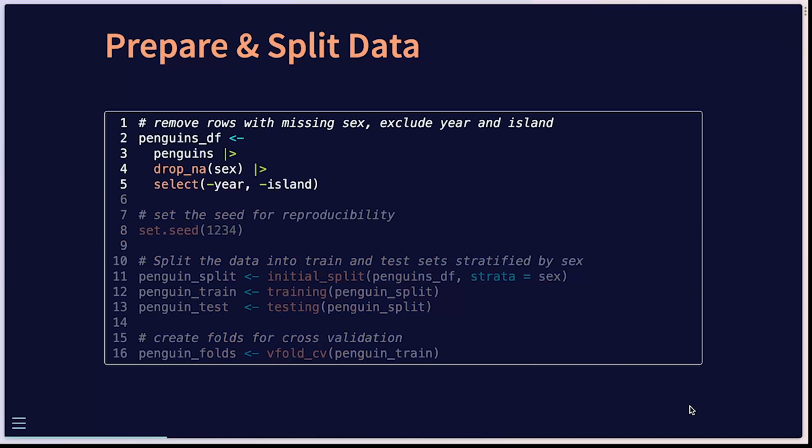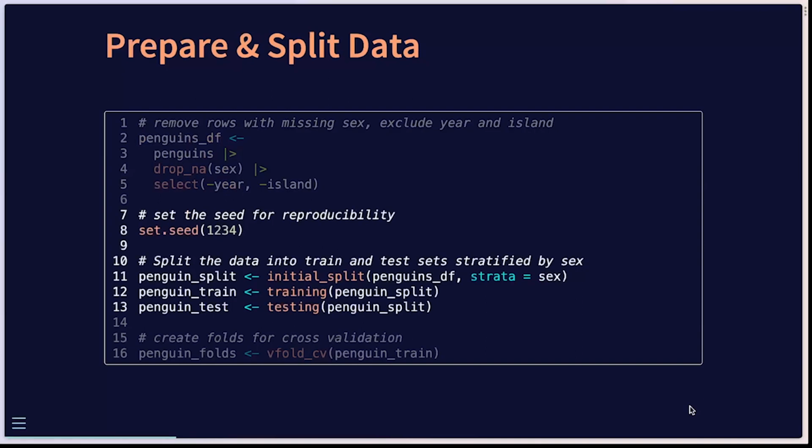We're going to drop anything in any of the rows where sex is NA, and we're also going to toss out year and island because we're not going to include that in our model. We then can use the splitting feature. So initial split is another convenience function to split into our training and test set. And we're going to stratify this by sex here, so we can give ourselves a good chance of having a balanced training and testing set.